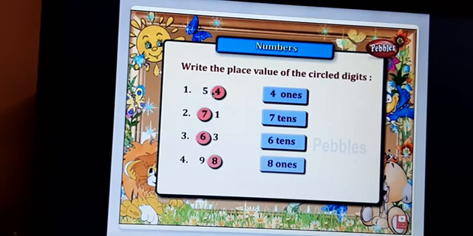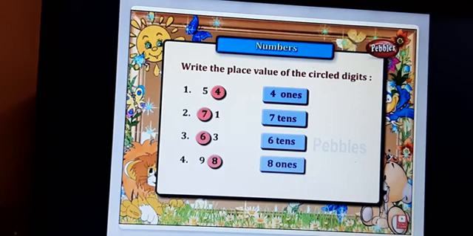54 is given. In this 54, now 4 is there. 4 is in which place? It is the first place on the right side. That is ones. When you're checking the place values, you have to check from the right side. But when you are reading it, you will read it from the left side as 54. So be clear about that. Don't get confused with right and left.